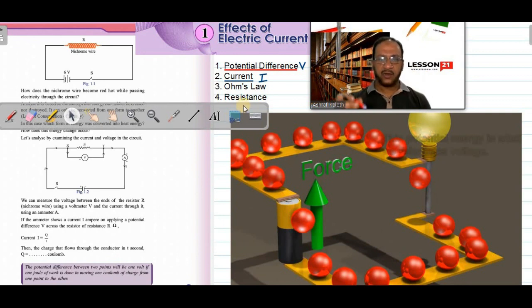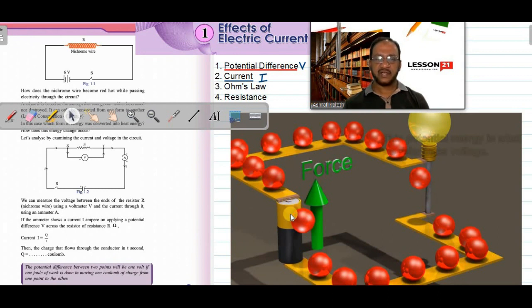You can see in a normal cell like this, it is written here 1.5 volt. 1.5 volt means between the positive and negative of the cell, there is a potential difference of 1.5 volt. That means 1.5 joule of work is done by the cell to lift 1 coulomb charge from the negative terminal to the positive terminal.